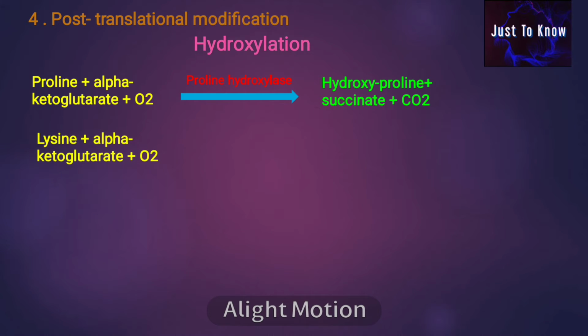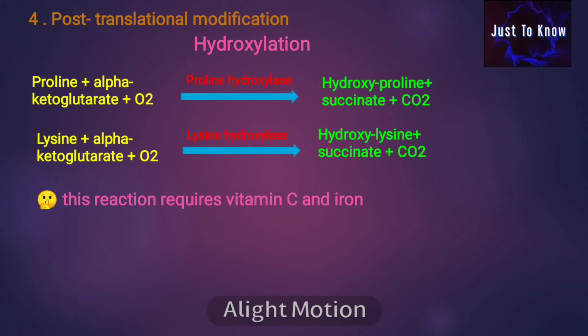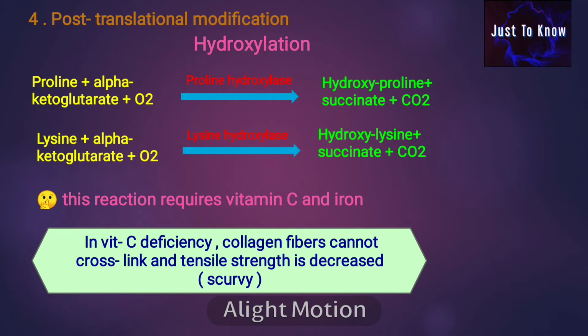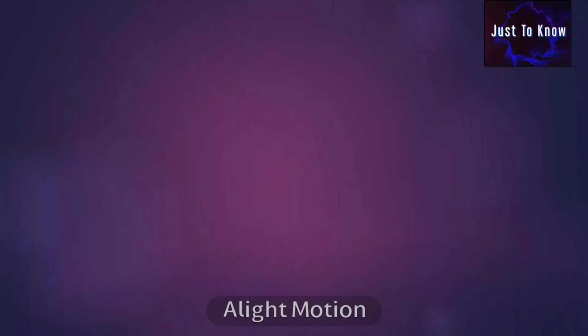On the other hand, the amino acid lysine plus alpha-ketoglutarate in the presence of oxygen is also hydroxylated by the enzyme lysine hydroxylase to give hydroxylysine and succinate with the release of carbon dioxide. This reaction requires vitamin C and iron. In vitamin C deficiency, collagen fiber cannot cross-link and the tensile strength is decreased, leading to scurvy.